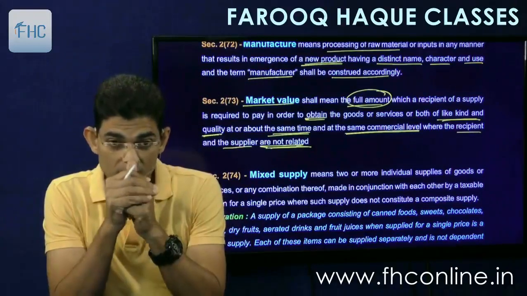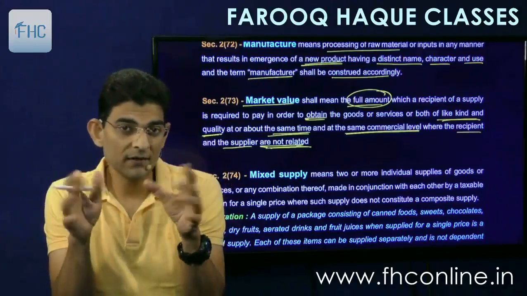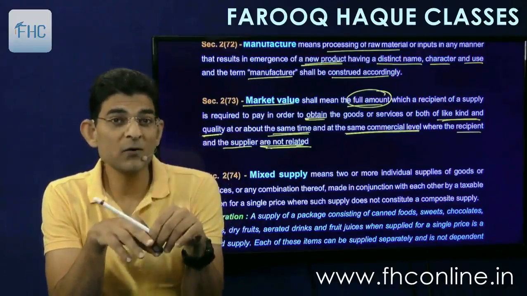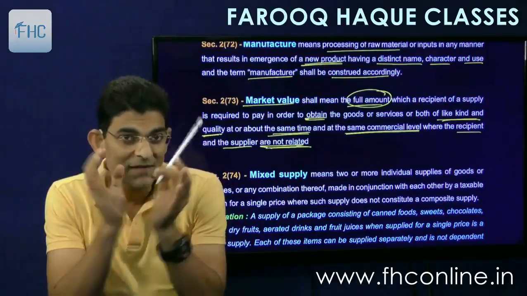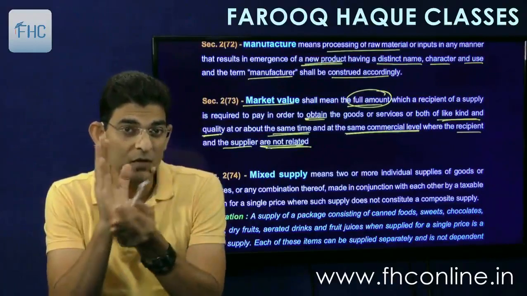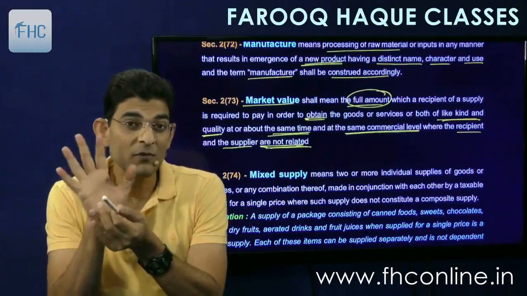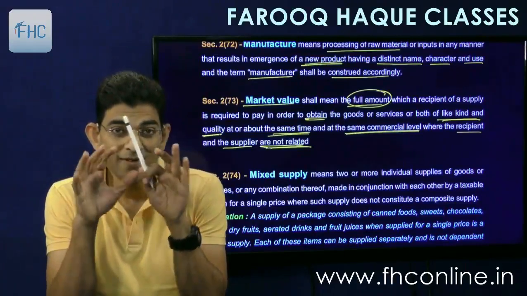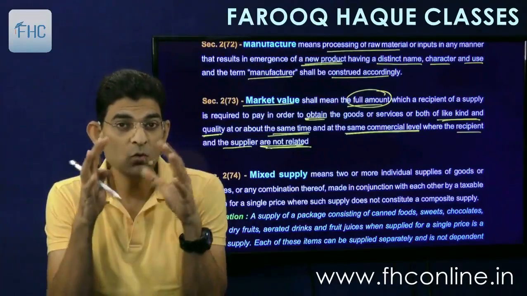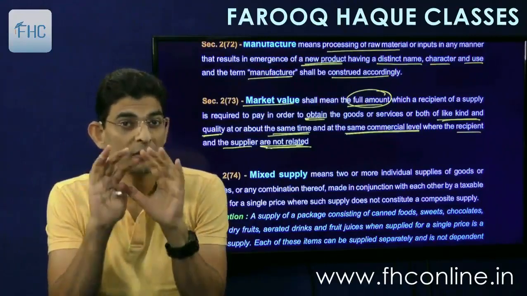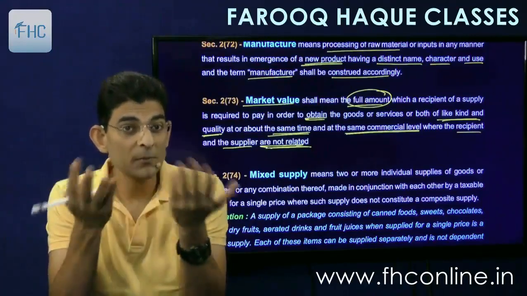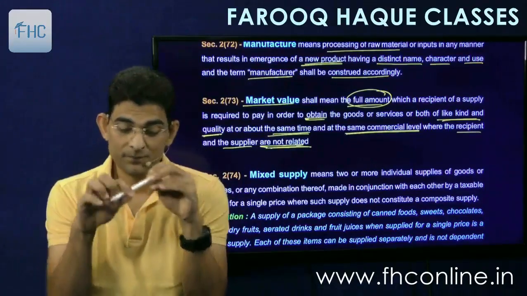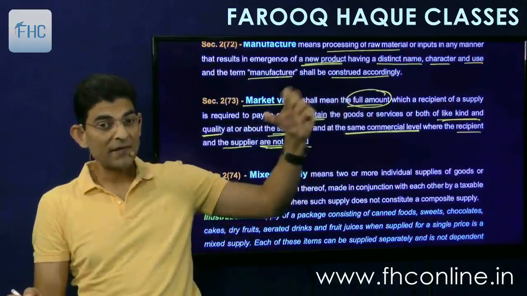Now this is written to generalize the thing. Like if I talk about this pen, I may sell this pen to you at 1 rupee, but generally pens of this nature are sold at 5 rupees. So market value will be 5 rupees. So of a like kind and quality is referring to that industry, that kind of goods or that kind of service which is normally given at a normal price. So that means the market value. Therefore they have written of a like kind or quality.